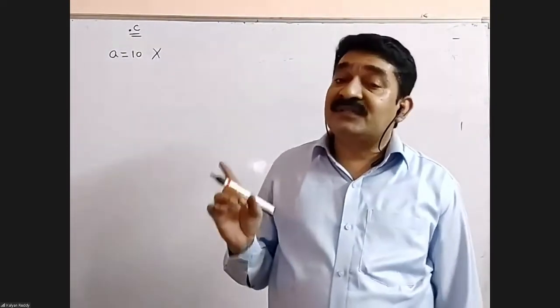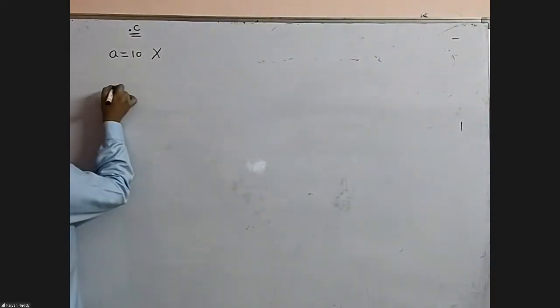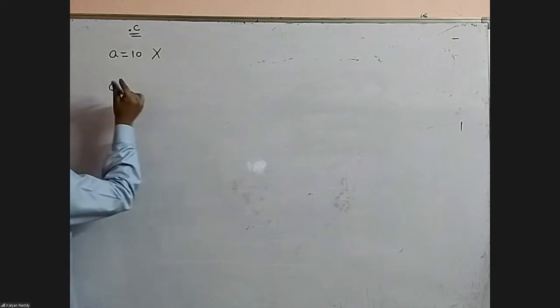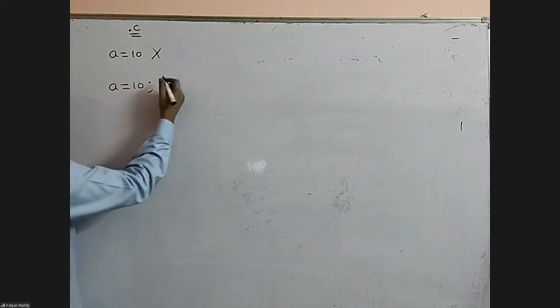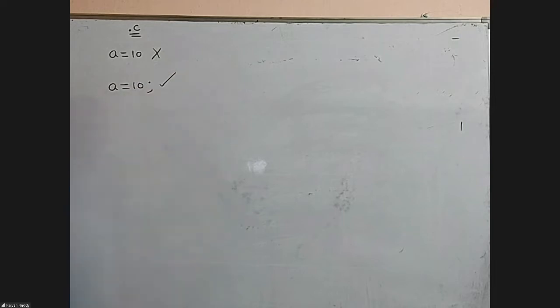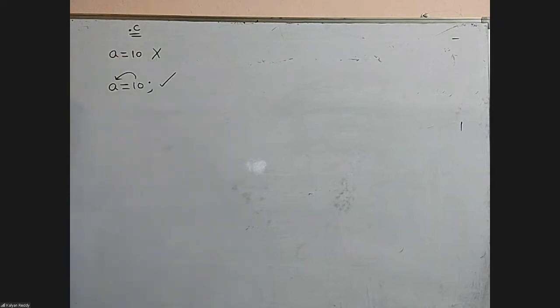Right now, the error message is statement missing. It is not a valid expression. Give an expression like this. The variable a is there here. A equals 10 semicolon. Yes, fine. It is valid. Now 10 is assigned to a. Now the value of a became 10.